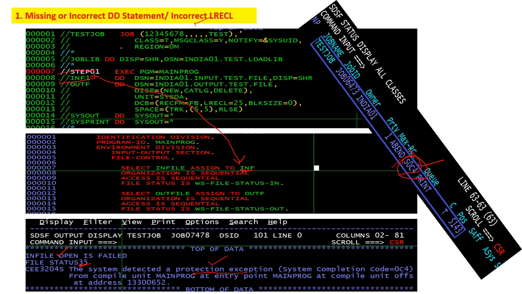So if you give an incorrect LRECL also, you will receive the SOC4 abend. Like you have here LRECL is 25. Okay, if you give here 26, then your job will definitely abend with the SOC4.